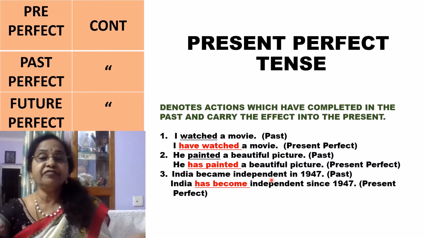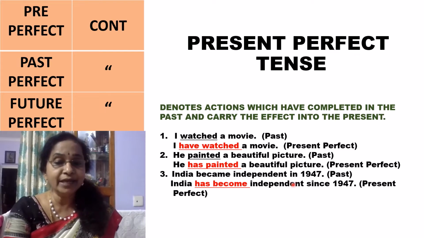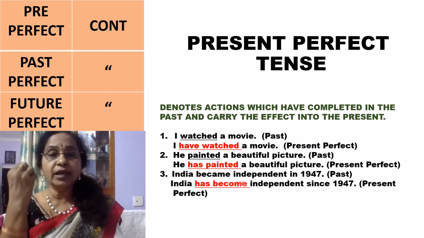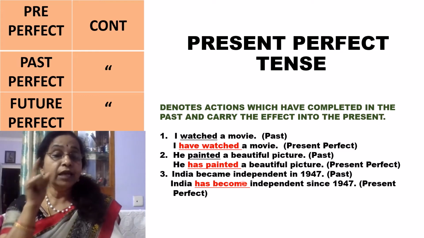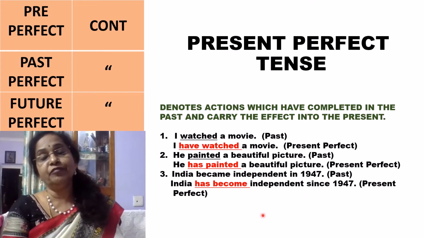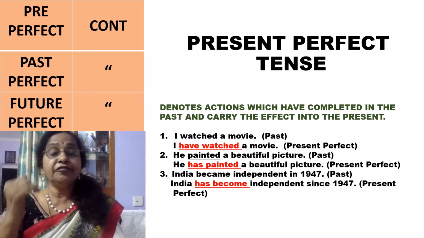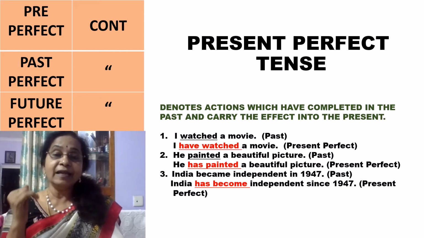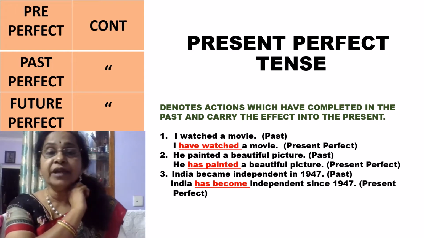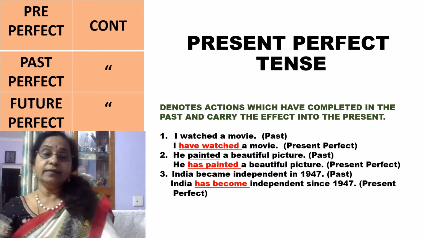You are bringing that effect into the present. Third example, India became independent in 1947. Became independent. Okay, completed. The action is completed. But if you say India has become independent since 1947, you are using the present perfect. That means still for the past 75 years we are enjoying the fruits of independence. That means the action of getting independence is completed, but you are bringing the effect into the present.